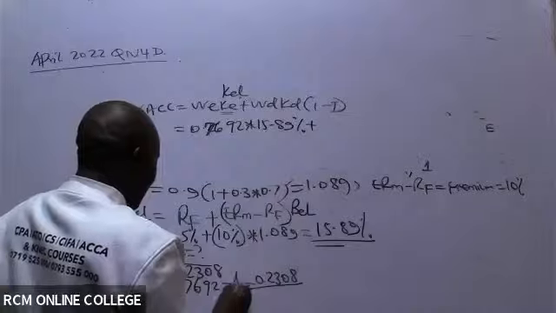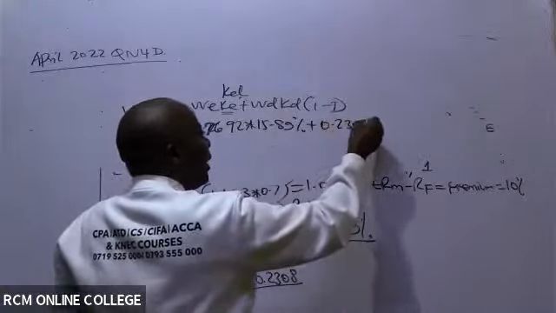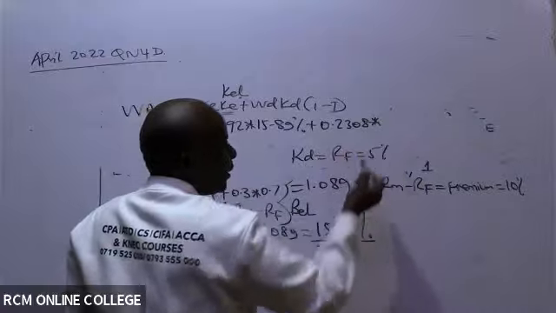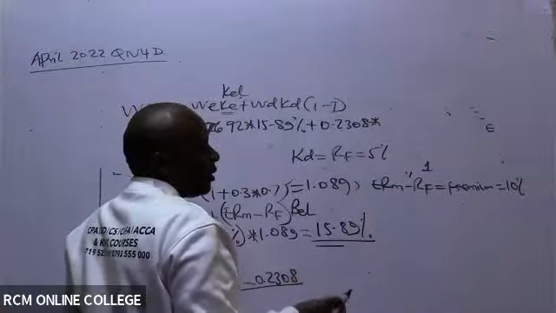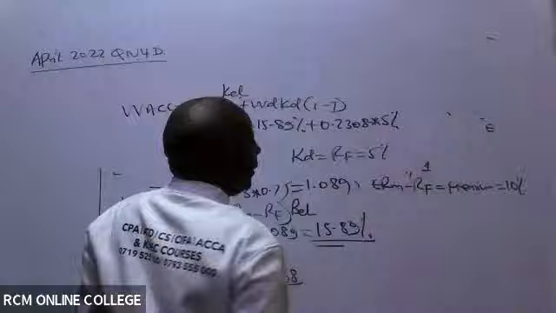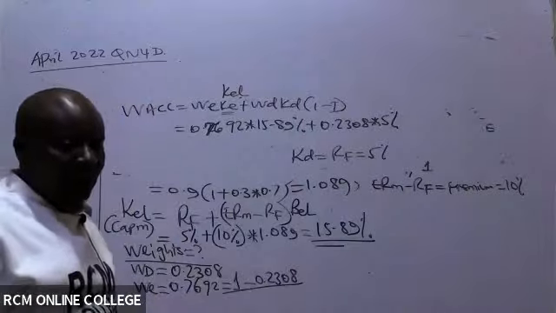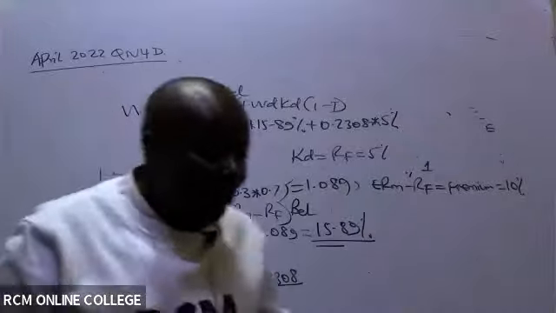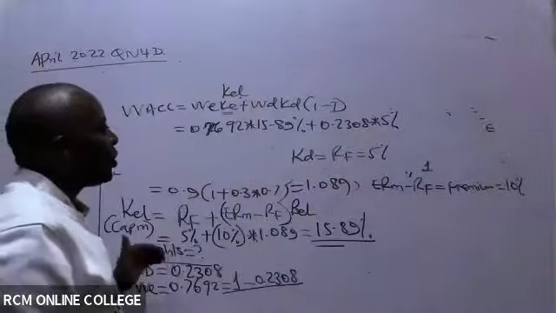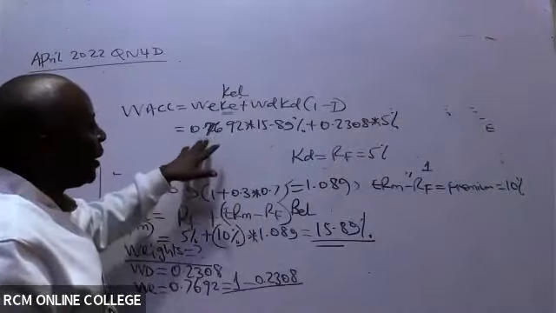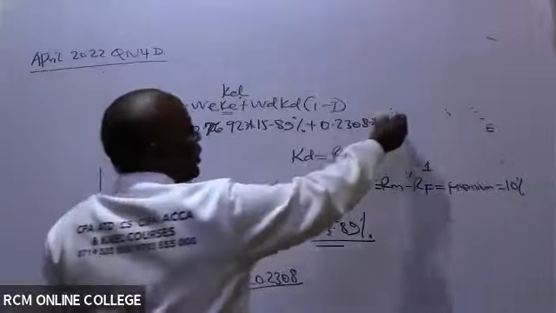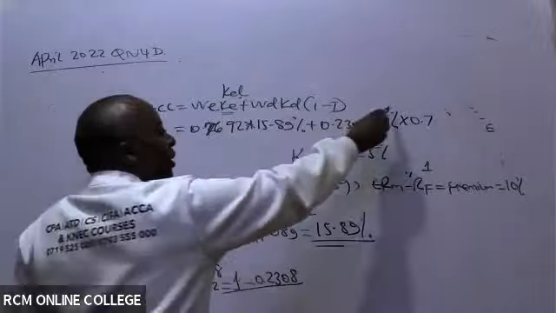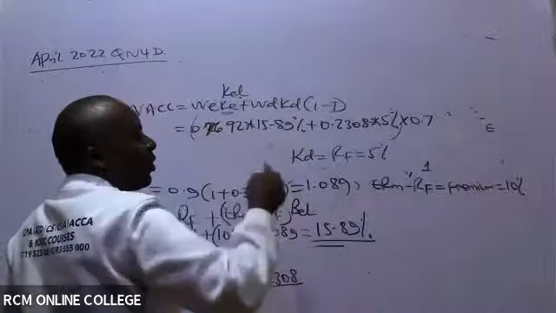The weight of debt we have: 0.2308. KD, they have told us that KD is the same as risk-free, which is 5%. So times 5%, like that. Which then will end up giving us what figure, ladies and gentlemen, as our WACC? When you are repeating this, I'm 100% sure what students will do. Just go slowly: 0.76 times 0.7, 1 minus tax. Many students will put all this under taxation, which will be very, very wrong.